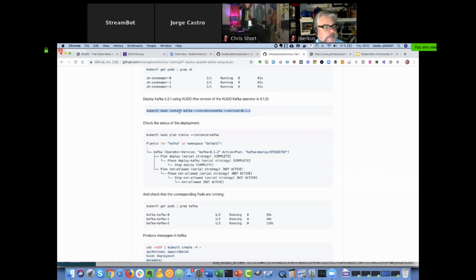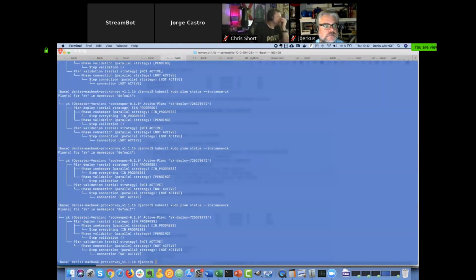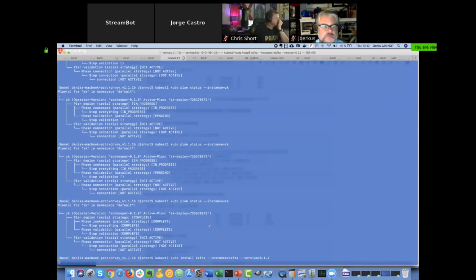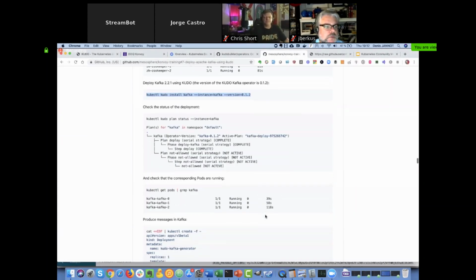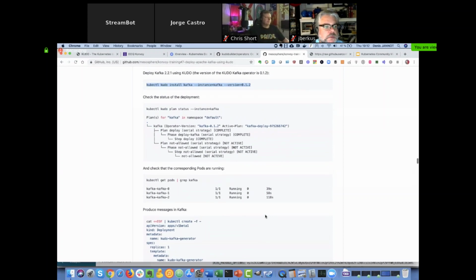Again, very easily, just kudo install Kafka with the specific version, and that will use the Zookeeper we just deployed. So it should be ready there, yes. I can now deploy my Kafka cluster. This is the version of the operator that contains Kafka 2.2.1. We have another version that deploys Kafka 2.3.0, and I'll show you later that we can do an upgrade from one version to another.